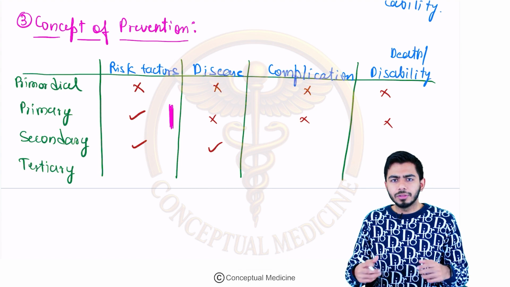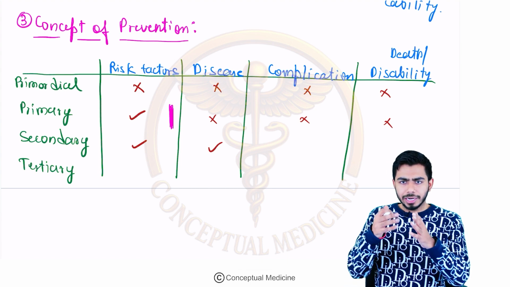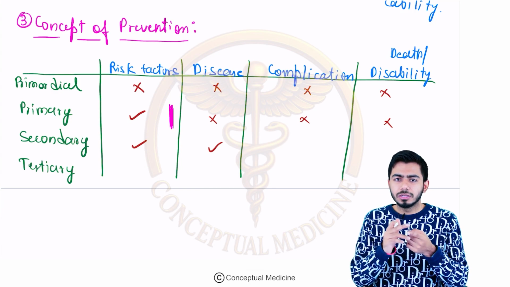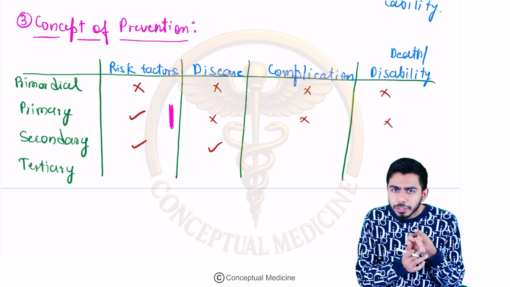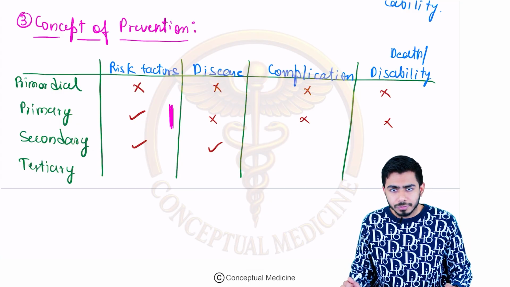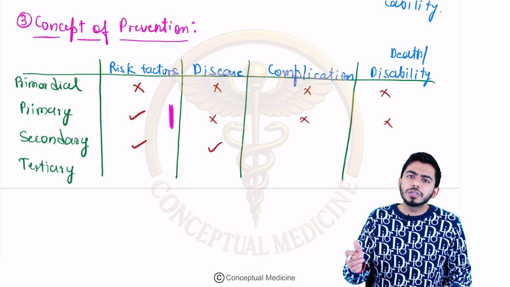So if they are not taking care of their health, that particular disease might show complications. For example, there might be cataract, diabetic neuropathy, nephropathy, diabetic ulcers, diabetic foot. So these complications might develop.